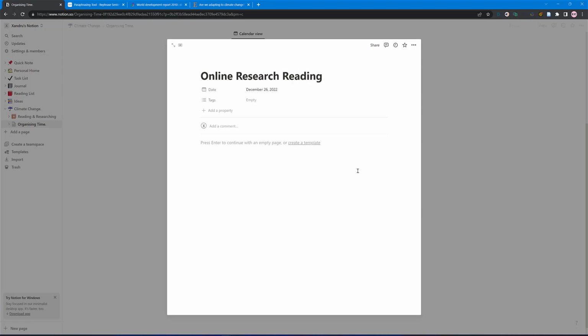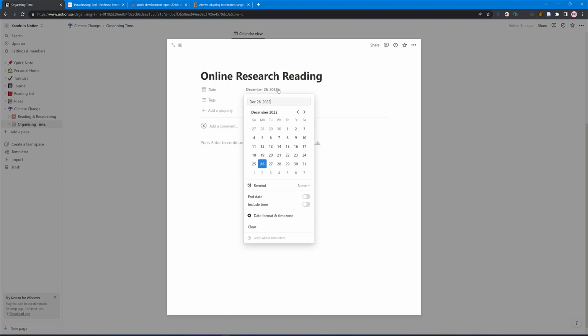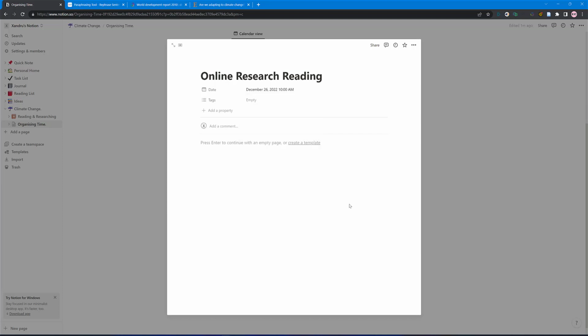Let's put online research reading. Got your date there. By the way, if you tap on it and you want a specific time, add that up here. Let's not do 12 AM. Let's do 10. There you go, tap off that. And you've got your specific time and date. Again, remember the tags? You can add your tags. If I tap on them, you could rename that to something else.